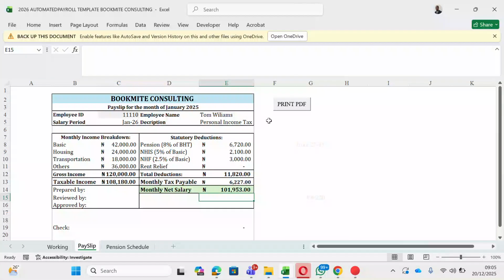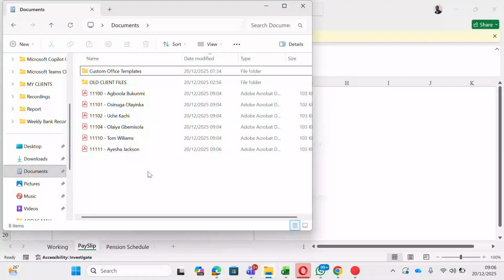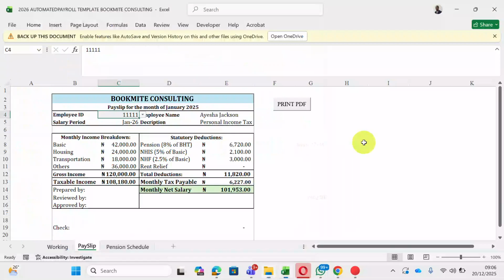Now this payslip that we have printed, let me click on one more, 111 Aisha Jackson. If we check our file manager, it's going to show it. You can see everything is there, Agbola Bukun. And I want you to notice something. We have the employee ID and the name, because that's the way I want the file to be saved, so that I can easily know, okay, this payslip is for Agbola Bukun, this one is for Tom Williams. So you can see here the employee ID and the name. So that's the overview of what I just want to share with us.